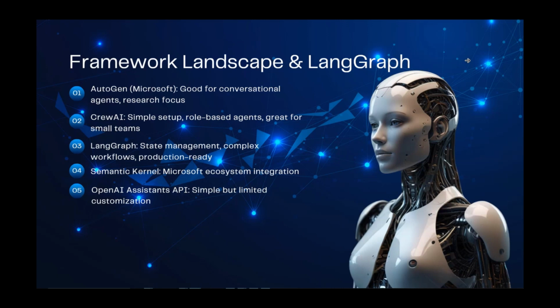Then we have Semantic Kernel. This is another product from Microsoft. It can be easily integrated with the Microsoft ecosystem, and it is also a production-ready, really good multi-agent system framework. Then we have the OpenAI Assistant API, which is a very simple one because you're provided the interface.